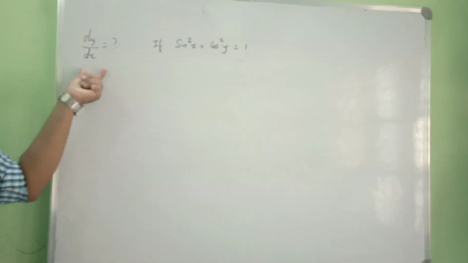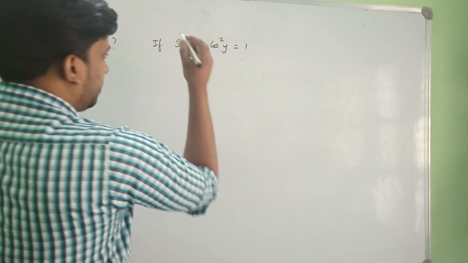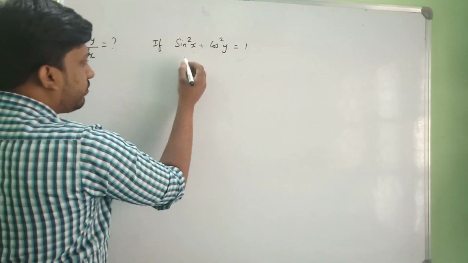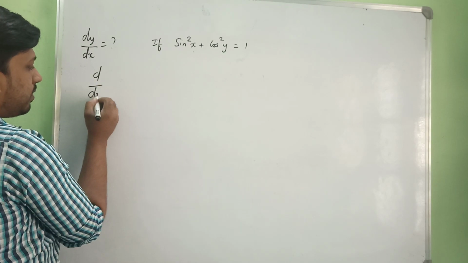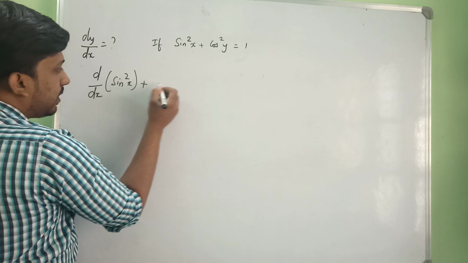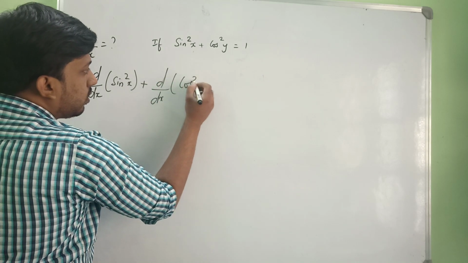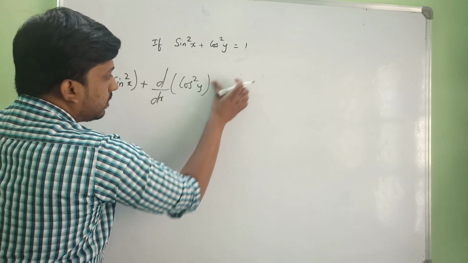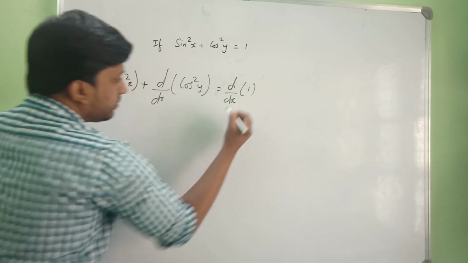We need to find dy by dx. Yes, it's very simple. Just differentiate this. What's going to happen? We have d by dx of sin square x plus d by dx of cos square y, that is equal to d by dx of 1.